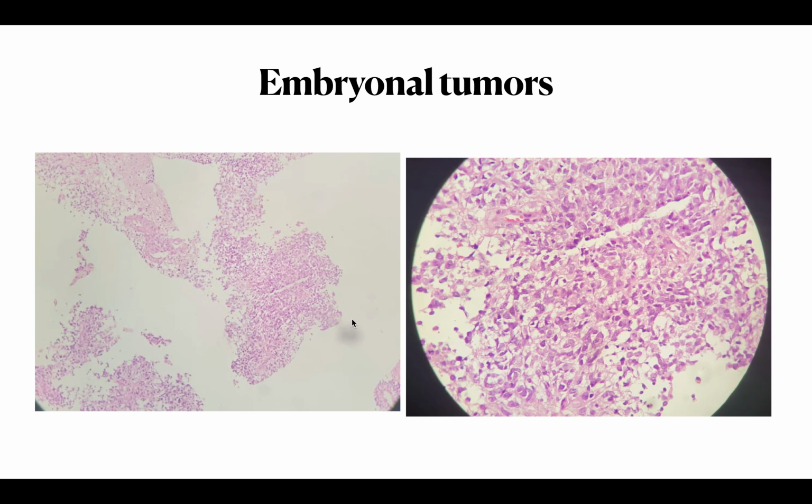So the H&E slide here shows the glial tissue being infiltrated by these sheets of small round cells with high NC ratio and hyperchromatic pleomorphic nuclei. So here in the high power we see a patternless sheet of small round hyperchromatic pleomorphic cells.